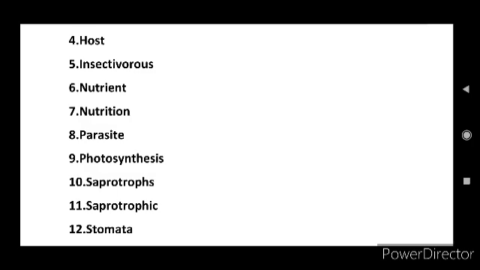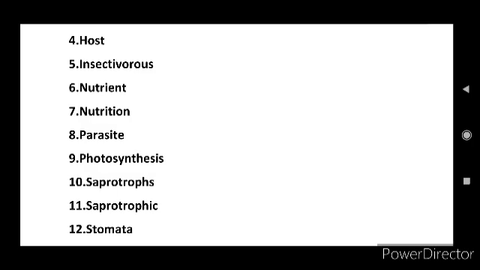Next are saprotrophs and saprotrophic. The mode of nutrition in which organisms take in nutrients from dead and decaying matter is called saprotrophic nutrition, and such organisms are called saprotrophs.